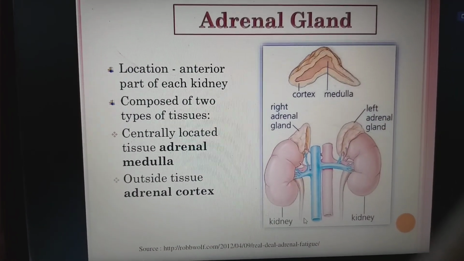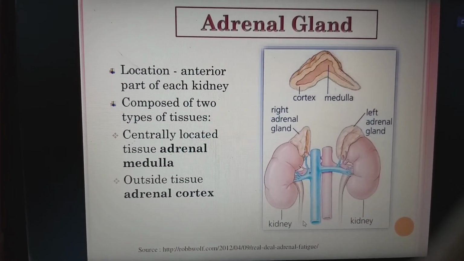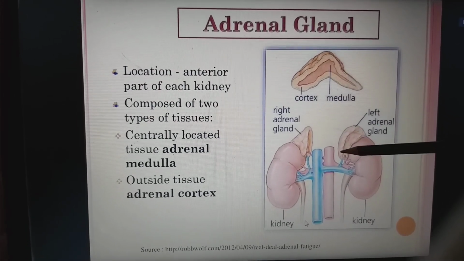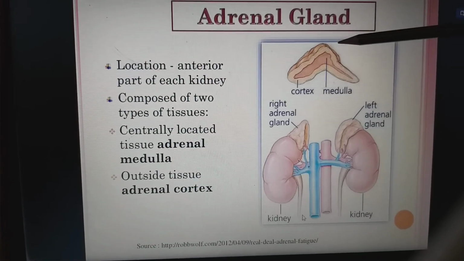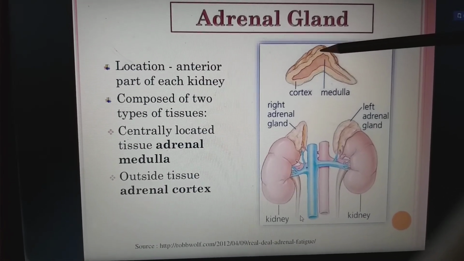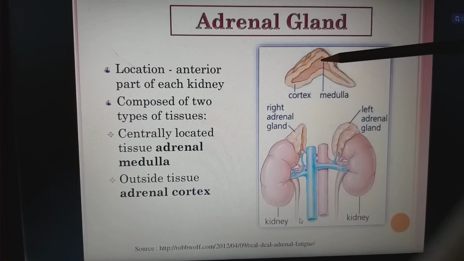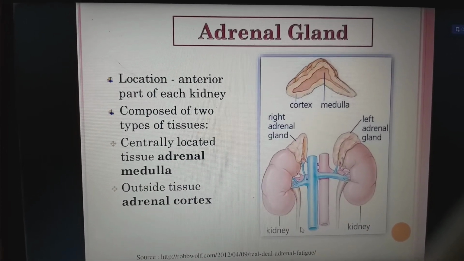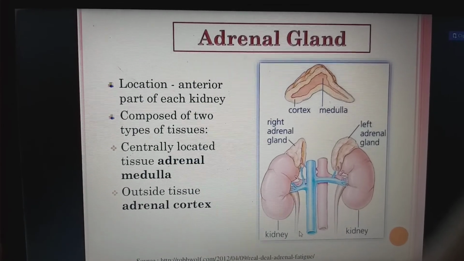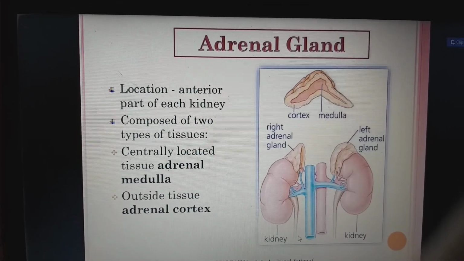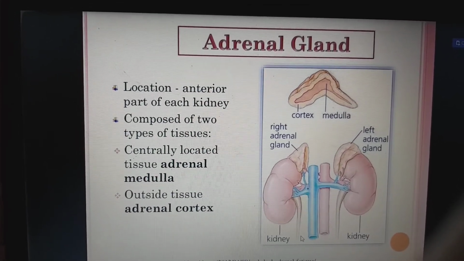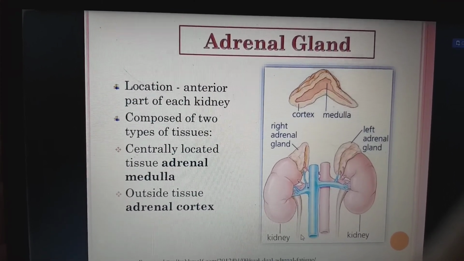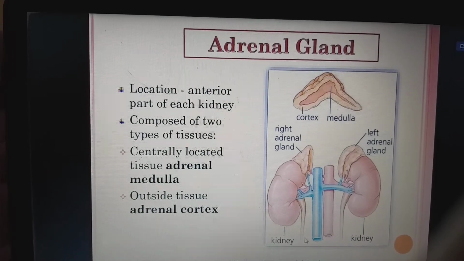Next, adrenal gland. Adrenal means adding to the kidneys. So it is adding to the kidneys, and this gland we call the adrenal gland. It is in turn divided into an outer part, which is the adrenal cortex, and an inner part, the adrenal medulla. Location: located on the anterior part of each kidney, composed of two types of tissues: the centrally located tissue, adrenal medulla, and the outside tissue, adrenal cortex. Always the outer tissue we call the cortex and the middle the medulla.